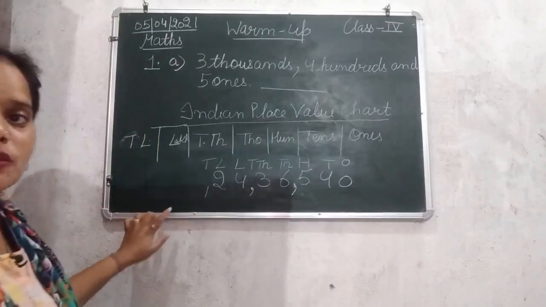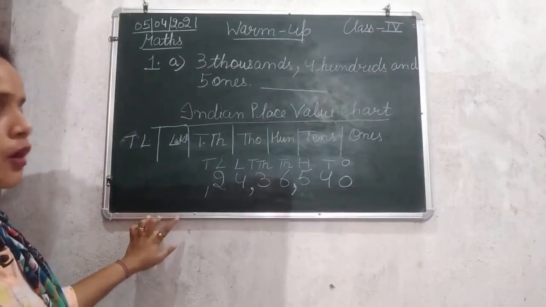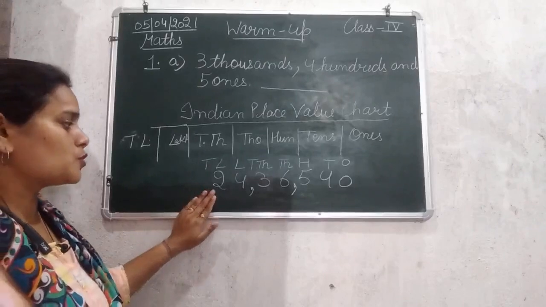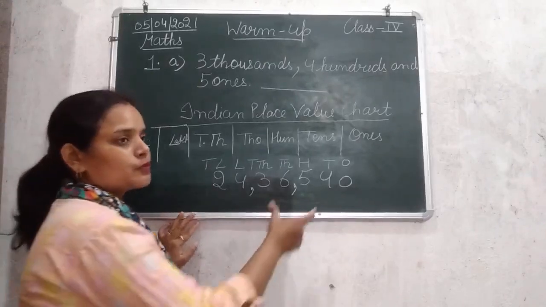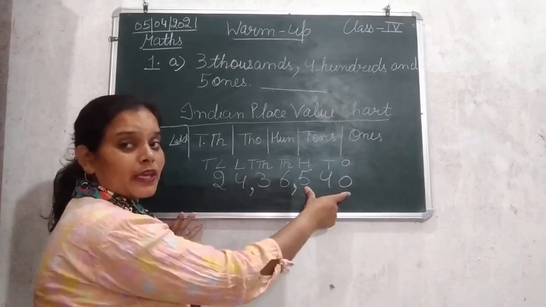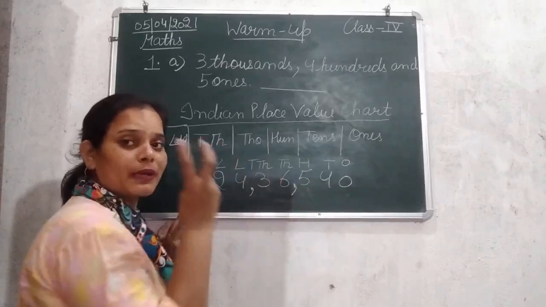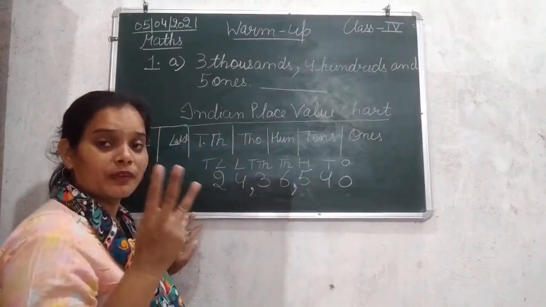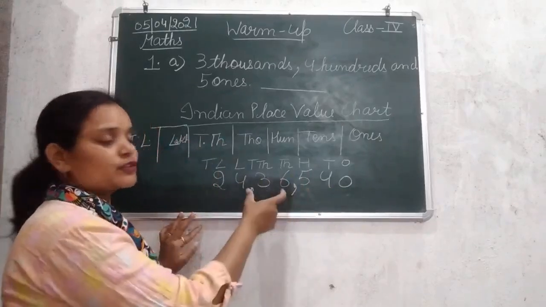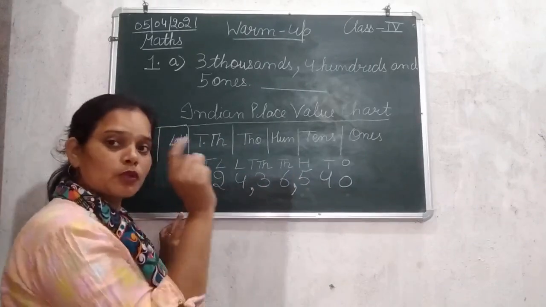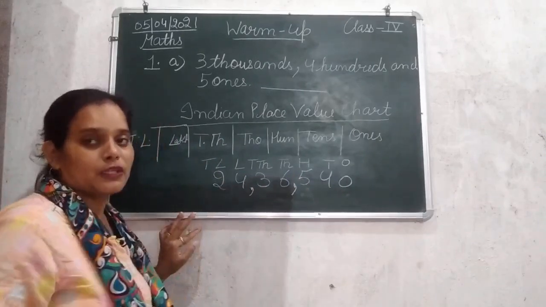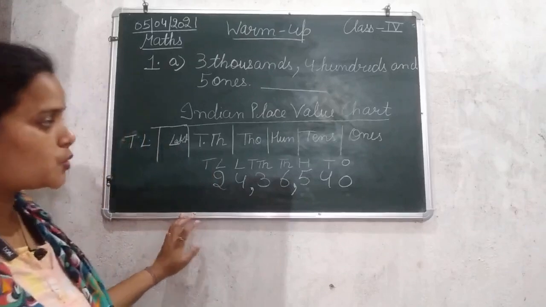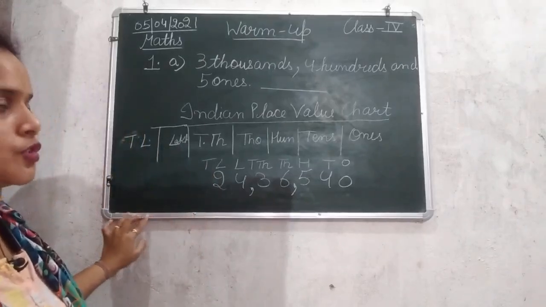But in your syllabus you only have up to 10 lakhs. So the last 3 place values, ones, tens, 100, we group together, and the rest we group 2 place values together. So this is our Indian place value chart.